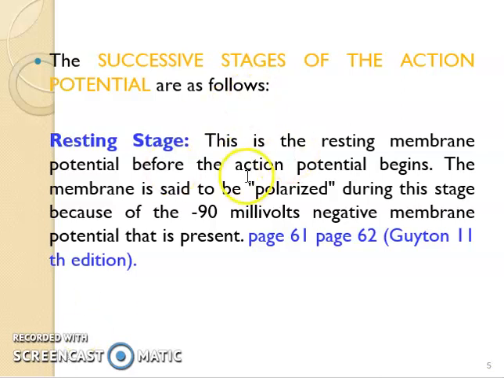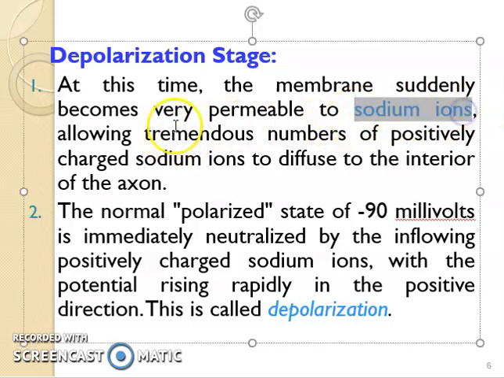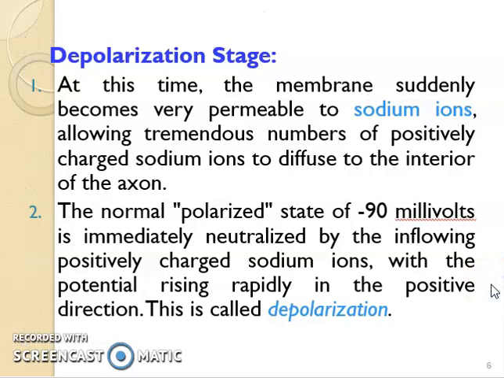Now we talk about the successive stages. Resting stage: this is the resting membrane potential before the action potential begins. We know that it's about minus 70 to minus 90 millivolts. Then depolarization: this time the membrane suddenly becomes very permeable to sodium ions. That is, sodium channels open, allowing a tremendous number of positively charged sodium ions to diffuse to the interior of the axon. Hence, this minus 90 millivolts is immediately neutralized to 0, and then goes up to more positive charge, like plus 35, or in a few neurons maybe plus 10. This step is called depolarization.